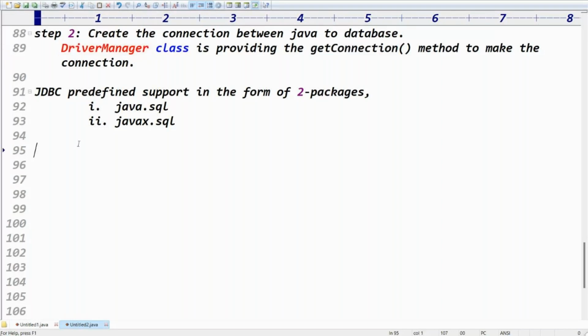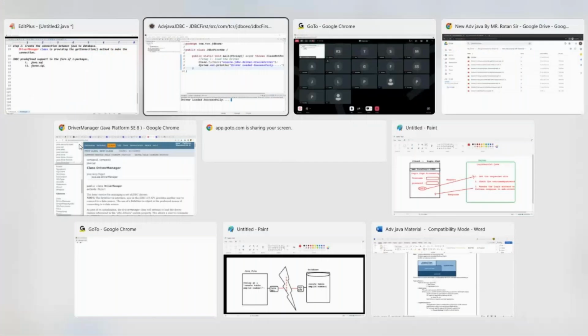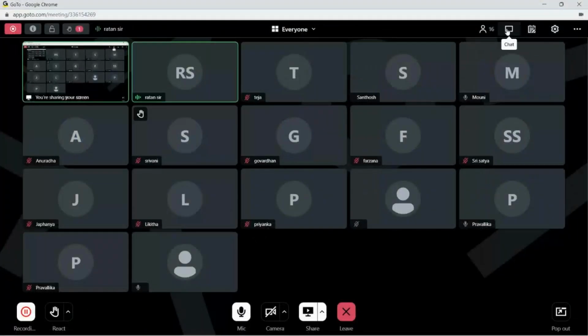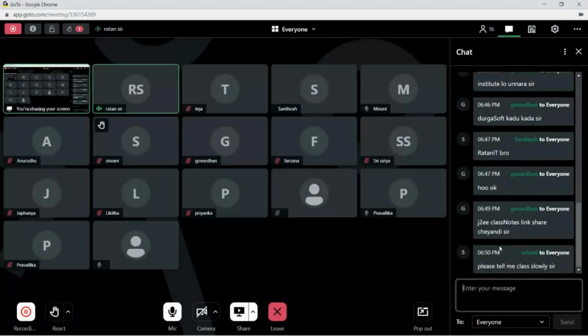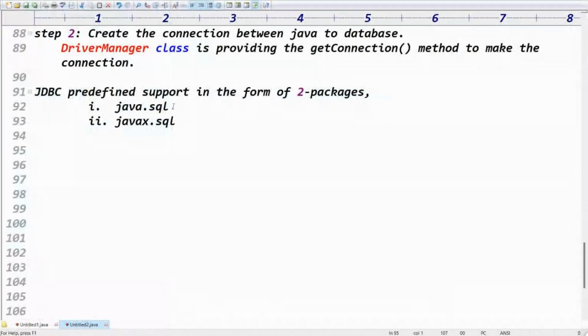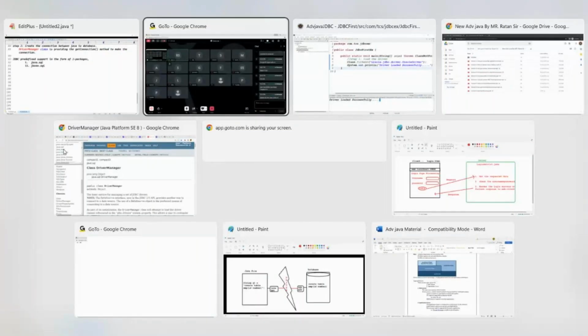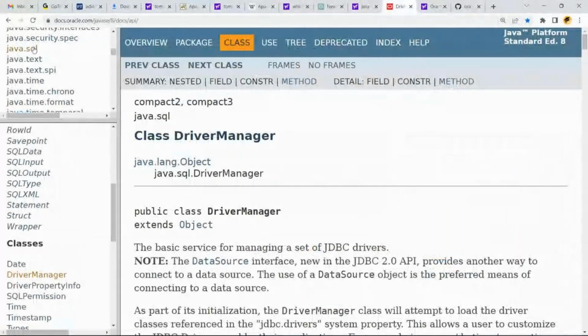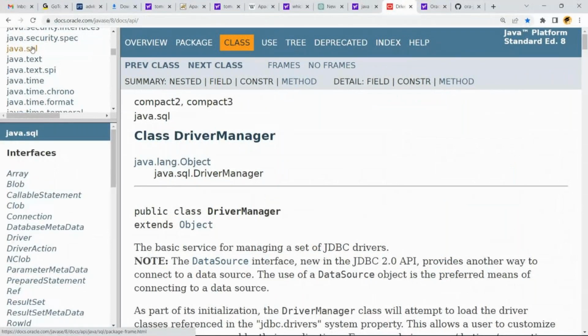JDBC predefined support is in the form of two packages, java.sql and javax.sql. Open the API documentation, and click slowly on the java.sql package.